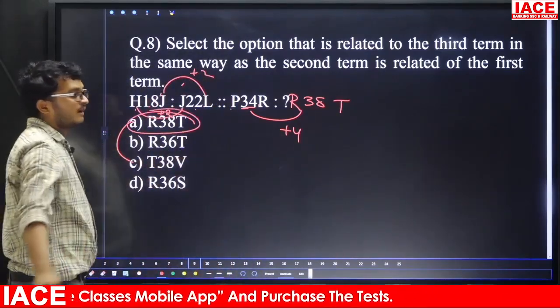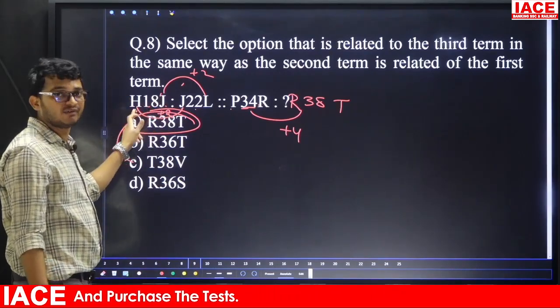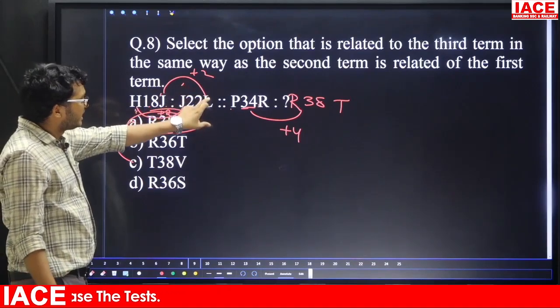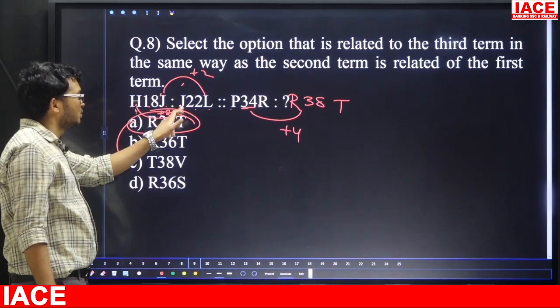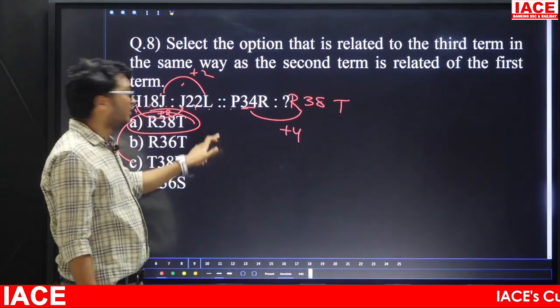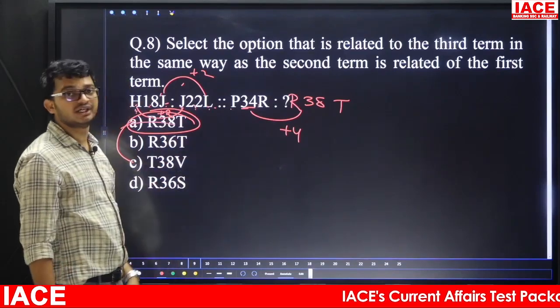Option A. Friends, if it is an analysis question, don't check only within the given one. So here take the second one, then compare with the first one. Here J and H logic is what? Plus 2. 22 and 8 logic is what? Plus 4. L and J logic is what? Plus 2. In the same manner, here the answer is option A.